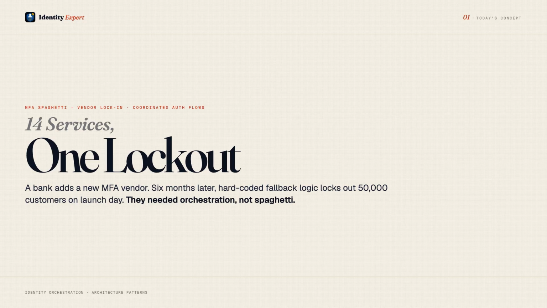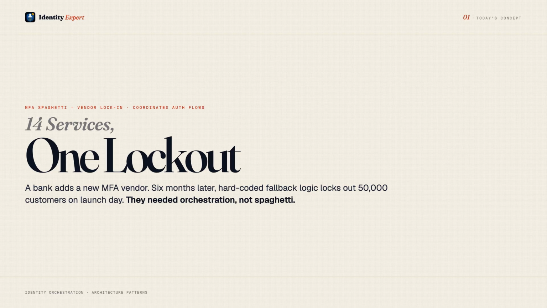On launch day, a bug in one team's fallback path triggers an infinite redirect loop for users who have not yet enrolled in the new passkey option. 50,000 customers are locked out of their accounts for 4 hours during peak banking hours. The root cause was not the new vendor. The root cause was that MFA decision logic was scattered across the entire application layer with no central coordination. Every service was its own little identity engine, each making independent decisions about how to authenticate users.